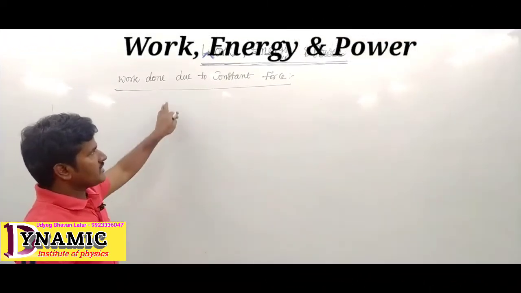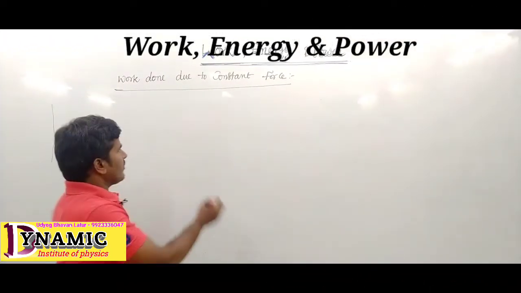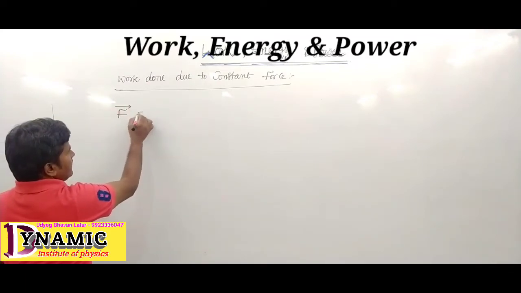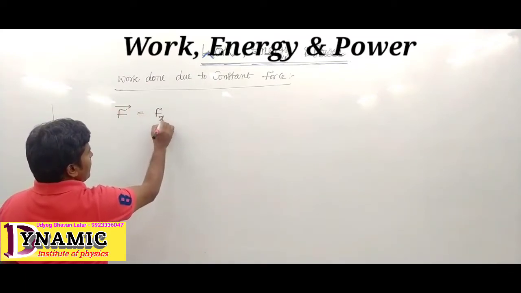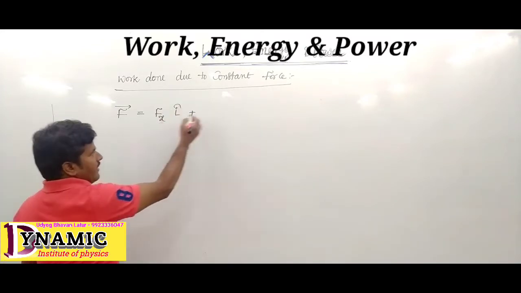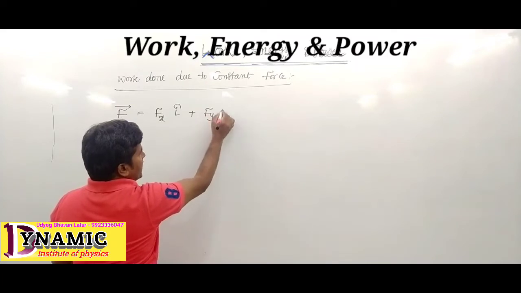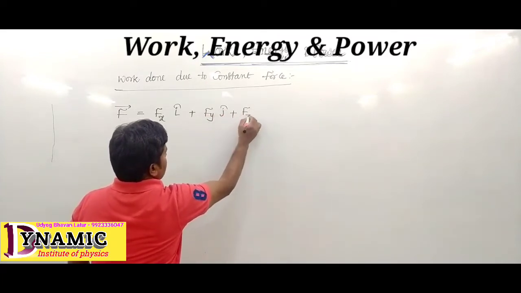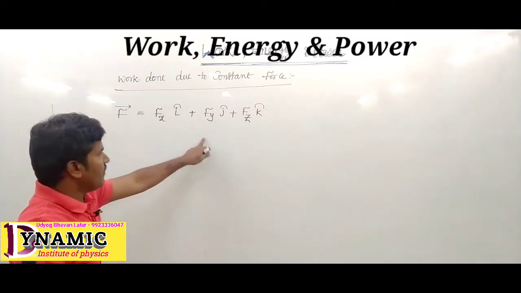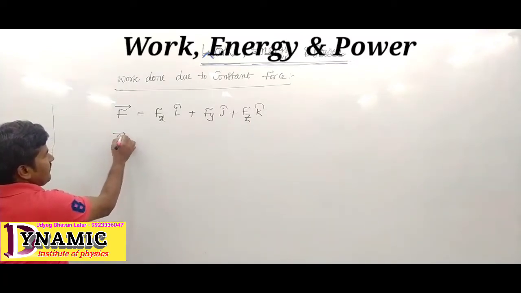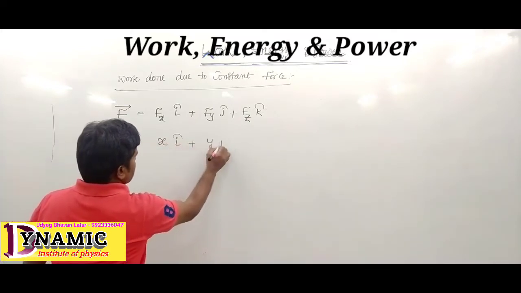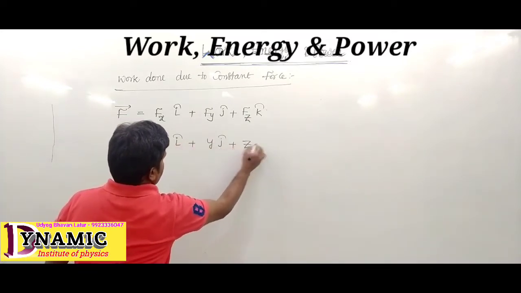Work done due to a constant force. One force is given, F bar, in vector form: Fx i cap plus Fy j cap plus Fz k cap. Again, the displacement is given in vector form: x i cap plus y j cap plus z k cap.